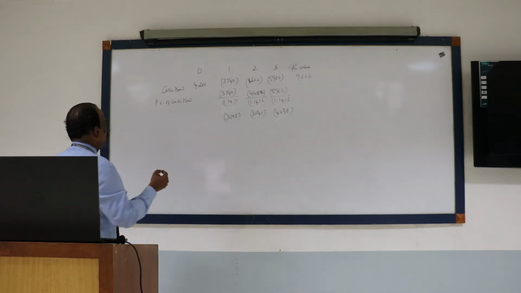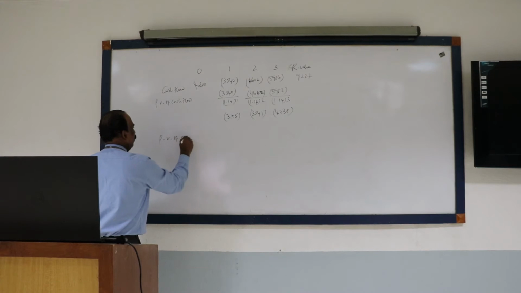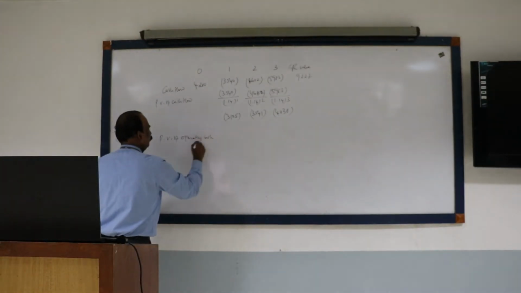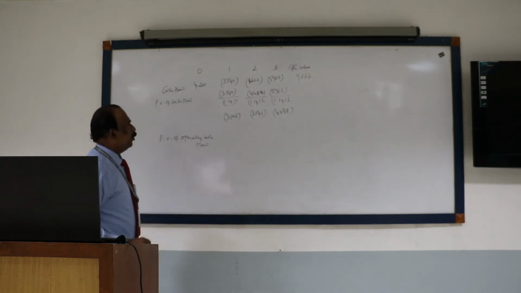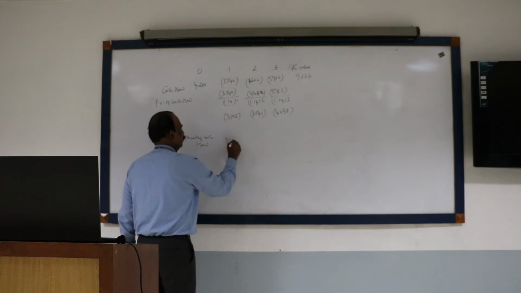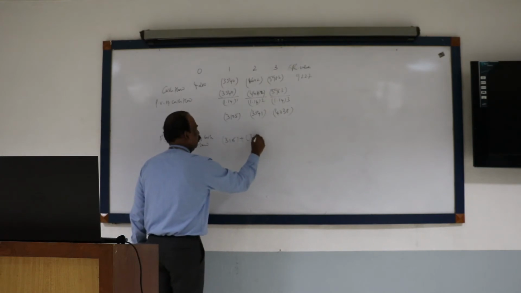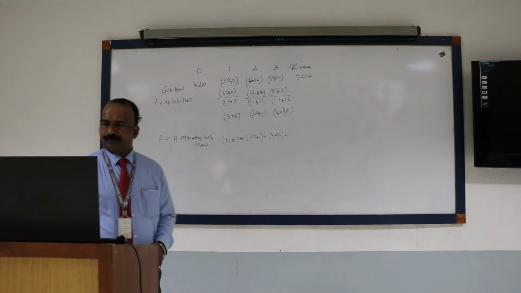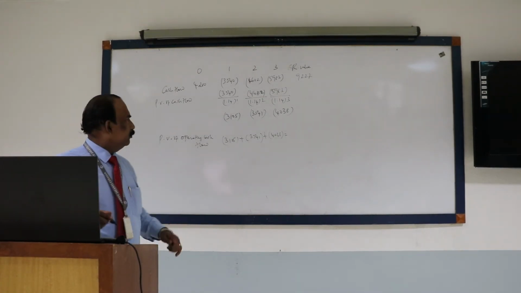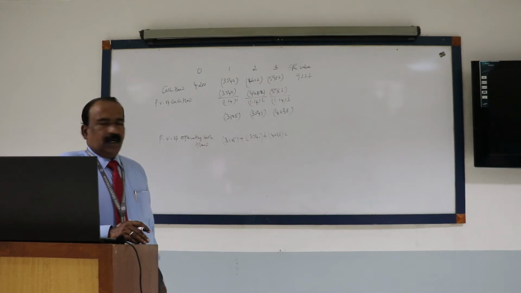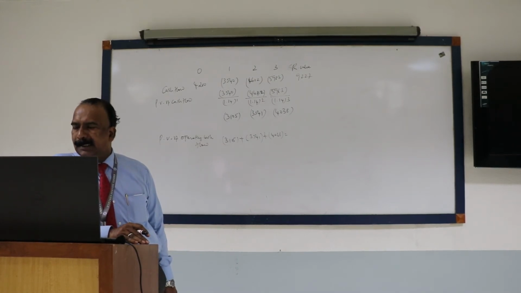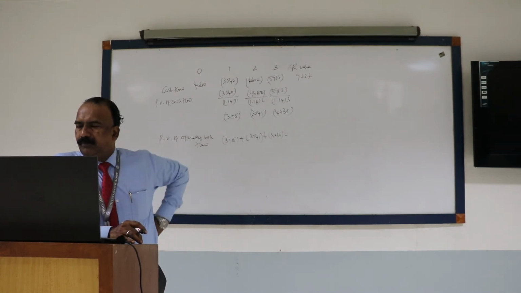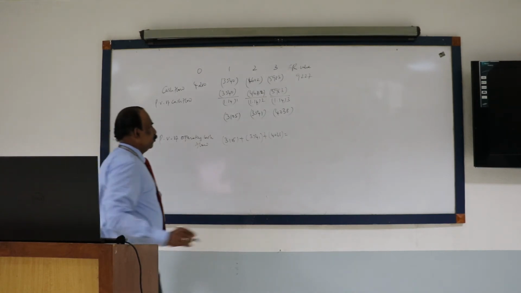So, the present value of operating cash flow during the strategy period: add all those three. 3105 plus 3541 plus 4038. How much comes in total? 10684.